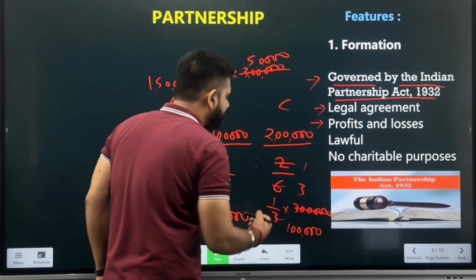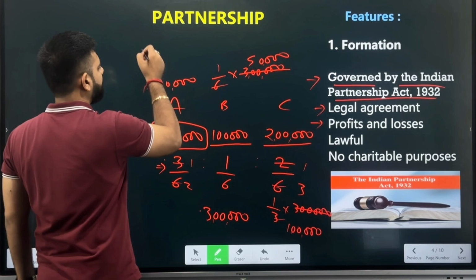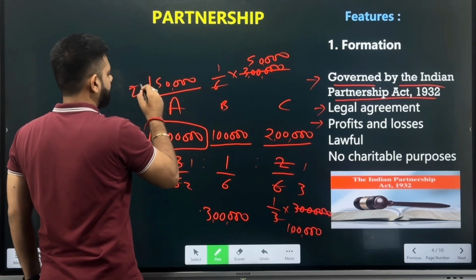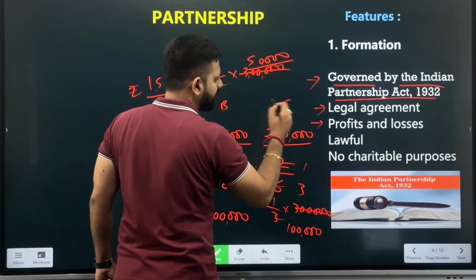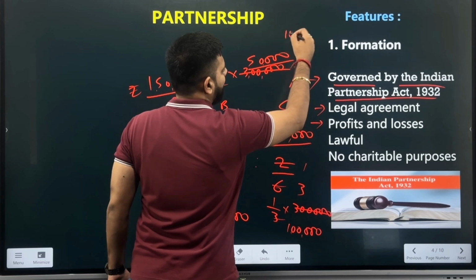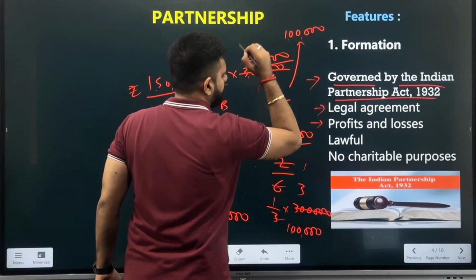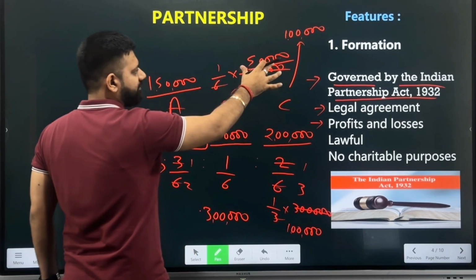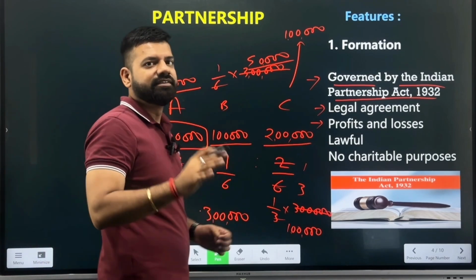So the profits will now be distributed. A will be taking 1 lakh 50,000, B will be taking 50,000 rupees, and C will be taking 1 lakh rupees as the profit. That is 1 lakh 50,000 plus 50,000 plus 1 lakh, which is 3 lakh rupees. So in the formation, when they are forming the business, they also write about the agreed ratio in which they will be taking the profits. The amount of profit they will take is decided on the basis of mutual agreement, on the basis of the ratio they have decided.